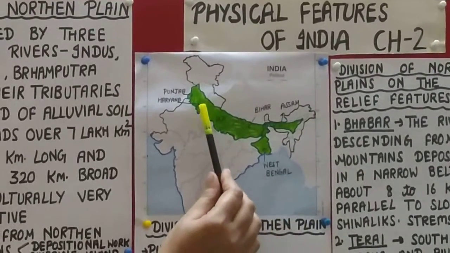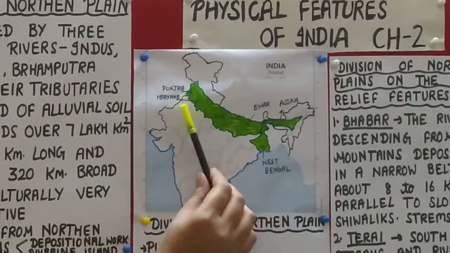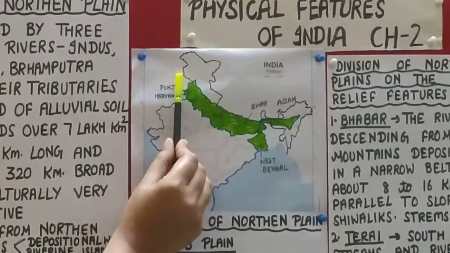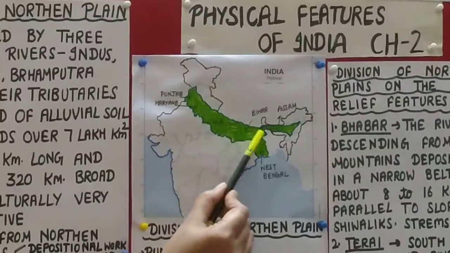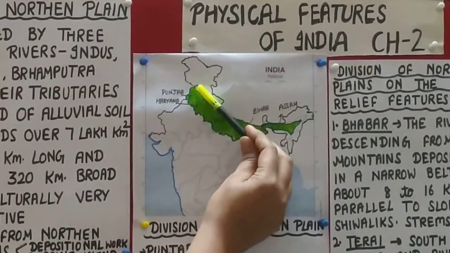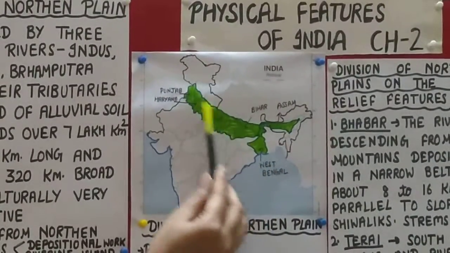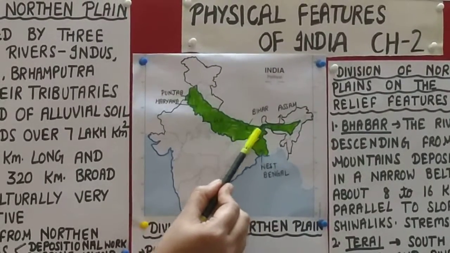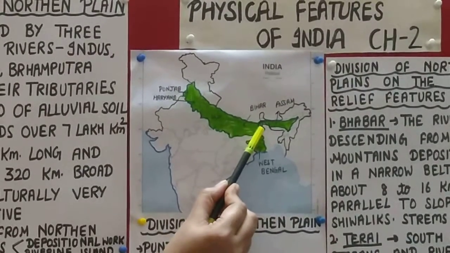There is a division on the basis of relief features also. How are the relief features made? Peter, as we read in the mountain ranges that there were parallel ranges, in the same way in the northern plains also there are 4 regions. The area that is near to Shivalik, here pebbles are deposited, and that first area, its width is almost 8 to 16 kilometer and it is known as Bhabar.